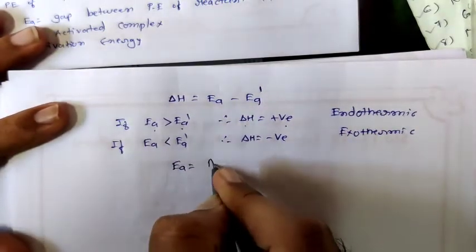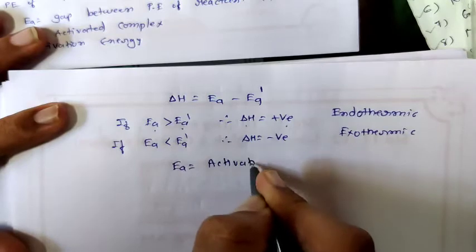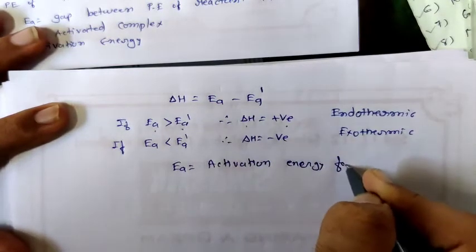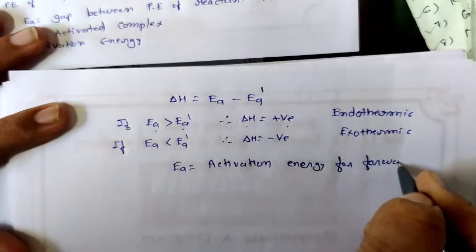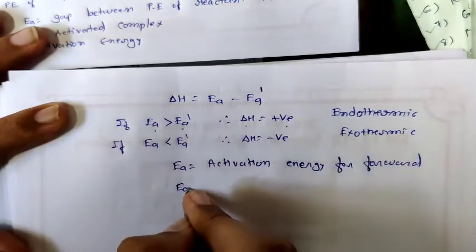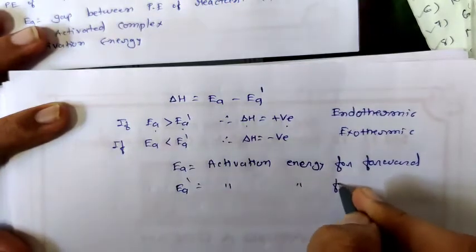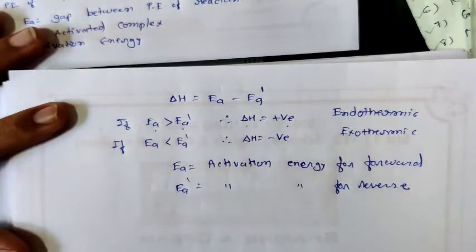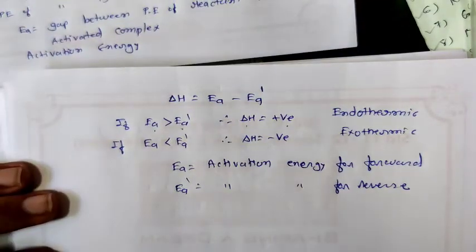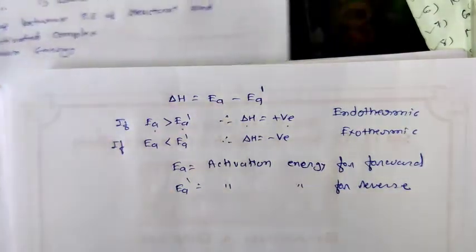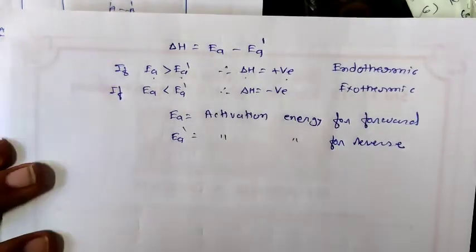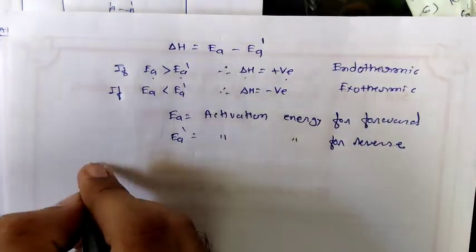So the gap between EA and EA dash, what is this EA? This is the activation energy for the forward reaction, and EA dash is the activation energy for the reverse reaction. The gap between EA and EA dash is known as delta H. This is our important concept about the activation energy. The value of activation energy is here. And what is activation energy?